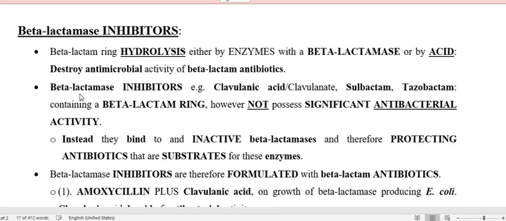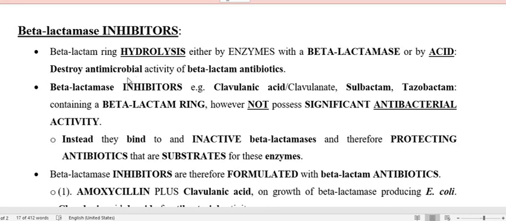So what will happen if a penicillin like ampicillin, amoxicillin, ticarcillin, piperacillin, these all are penicillins, they are sensitive to the beta-lactamase enzyme released by resistant bacteria. The beta-lactamase enzyme is going to destroy the beta-lactam ring of these antibiotics that I earlier mentioned. The beta-lactam rings of ampicillin, amoxicillin, ticarcillin and piperacillin are destroyed by the beta-lactamase enzyme.